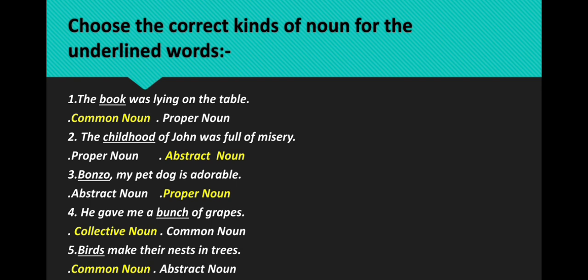Fifth one, birds make their nest in trees. So bird is a common noun. Why? Because the particular name of the bird is not given in this sentence. So the answer will be common noun.